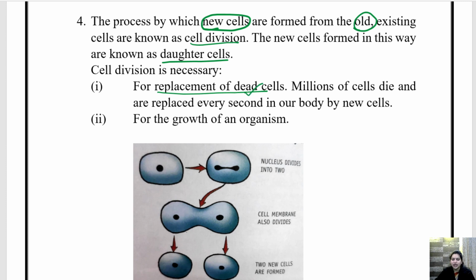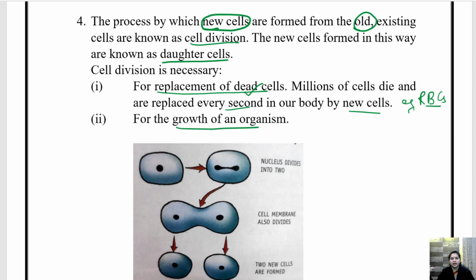Millions of cells die and are replaced every second in our body by new cells. Every second. They are basically talking about red blood cells. Getting it? So red blood cells die every second and a new cell is formed. And also for the growth of an organism.